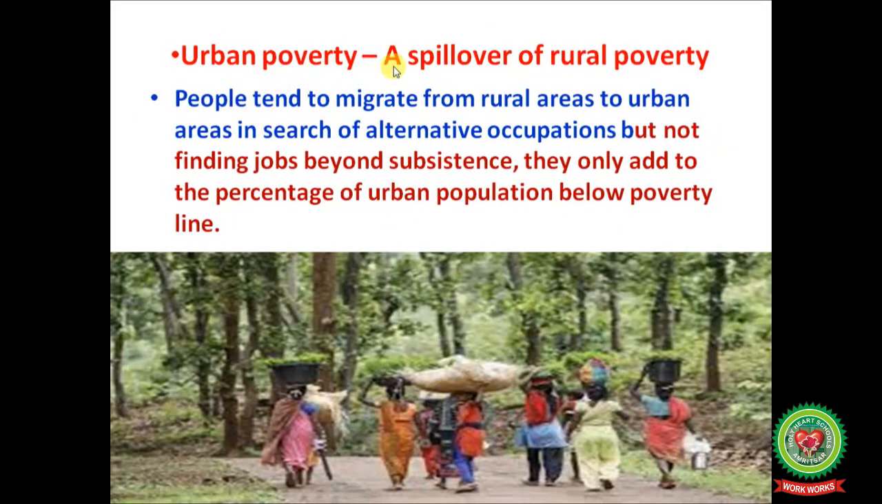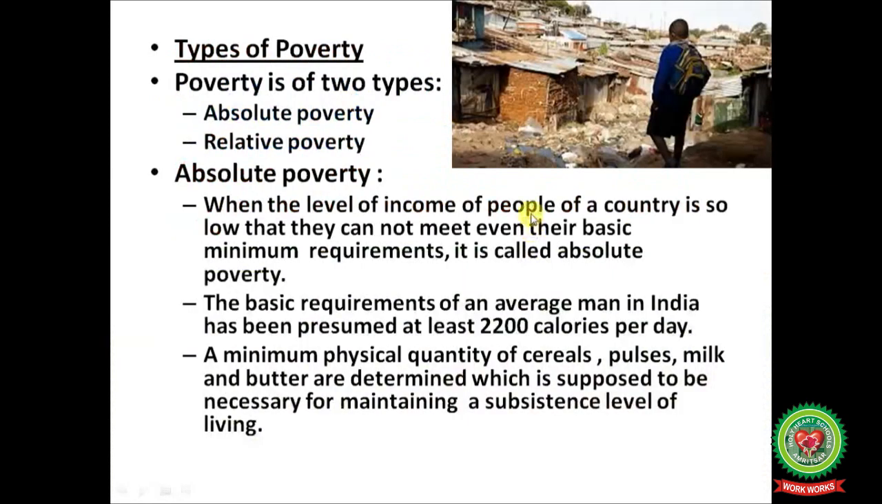Urban poverty, a spillover of rural poverty. People tend to migrate from rural areas to urban areas in search of alternative occupations, but not finding jobs beyond subsistence. They only add to the percentage of urban population below poverty line.